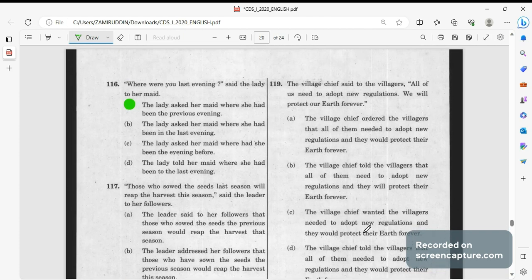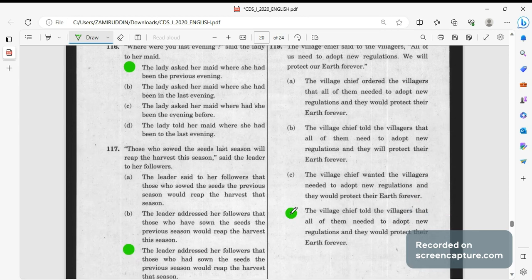Next, the village chief said to the villagers, all of us need to adopt new regulations. We will protect our earth forever. The right answer will be D. The village chief told the villagers that all of them needed to adopt new regulations and they would protect their earth forever.